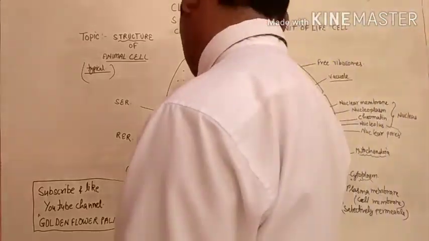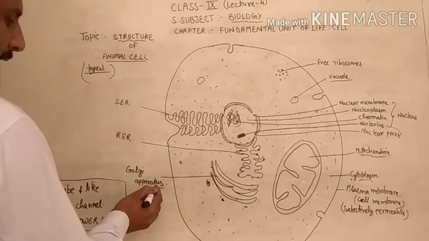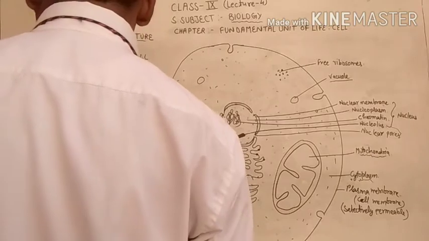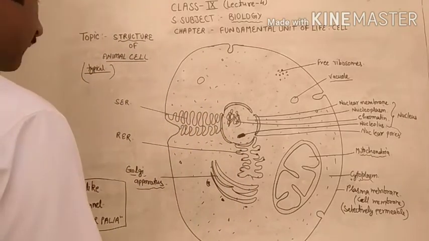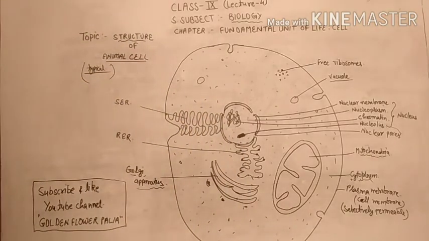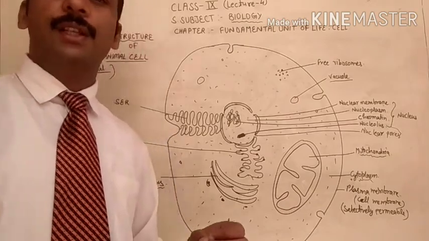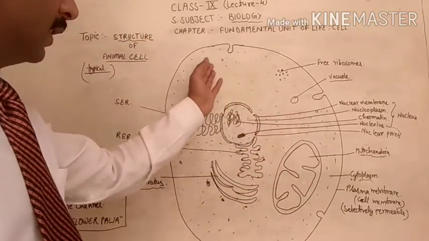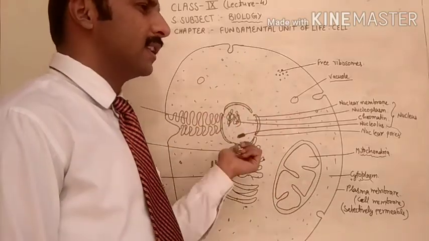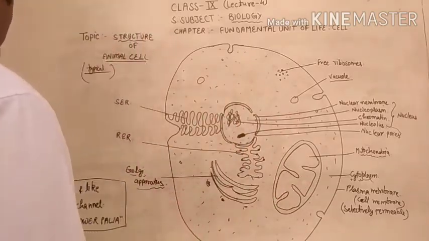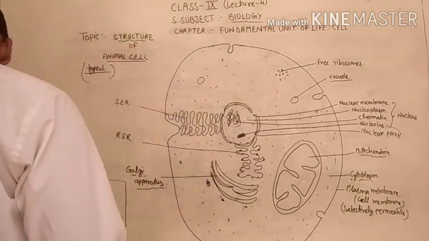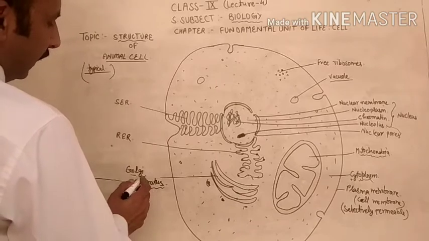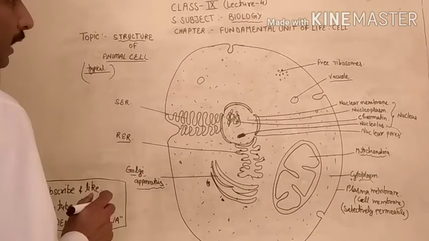Now, this is the Golgi apparatus. In the last video, we have discussed it. It is present in both kinds of cells, plant cell and animal cell, and the Golgi apparatus is helpful in the production of some kinds of chemicals. When we discuss all the cell organelles one by one, then we will discuss it in detail. After that, RER.